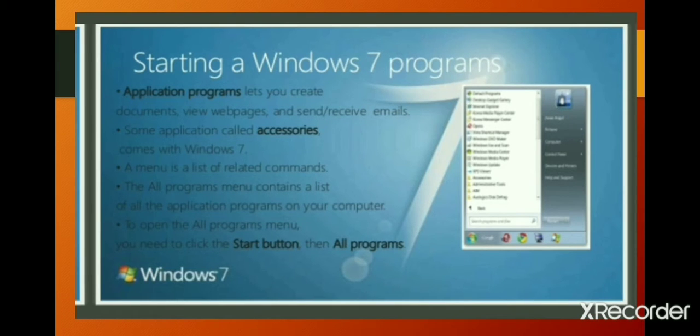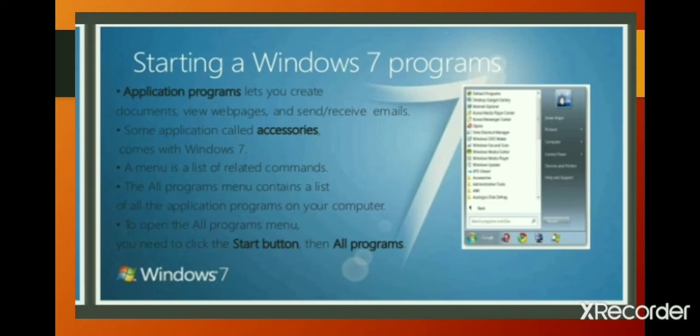Starting a Windows 7 program. How to start a Windows 7 program? Application programs let you create documents, view web pages, and send or receive emails. Some applications, called accessories, come with Windows 7.